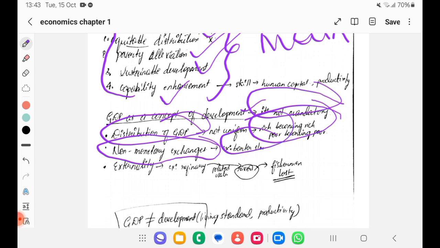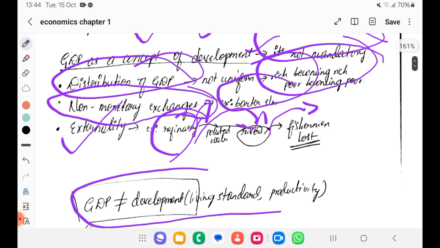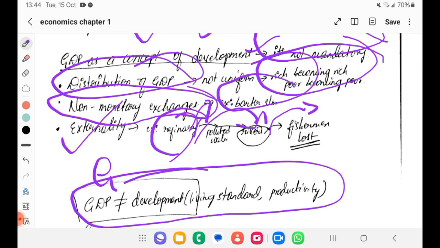For example, if there are refineries which are giving good GDP, but they are polluting water sources, which is a loss for a fisherman. So there are externalities also. So GDP can't be termed as development. It is growth, but not development. What is development? Development in the sense there should be improving living standard as well as productivity.